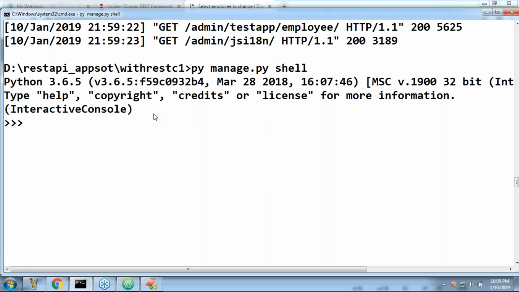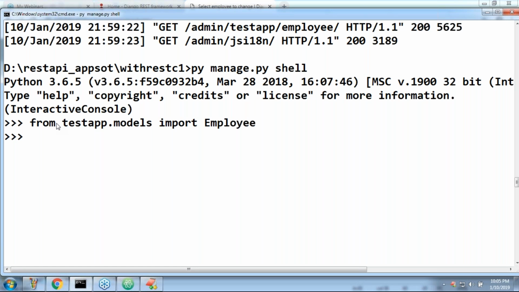The first activity: I want to use the model. The app is already there, so from test.models import Employee. Now Employee is ready, sir. Next, I want the serializer also.